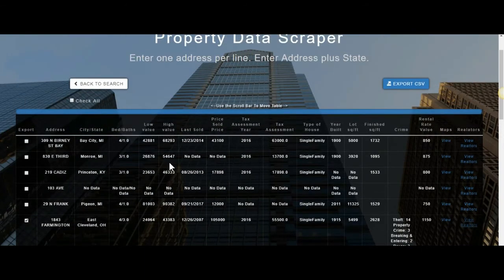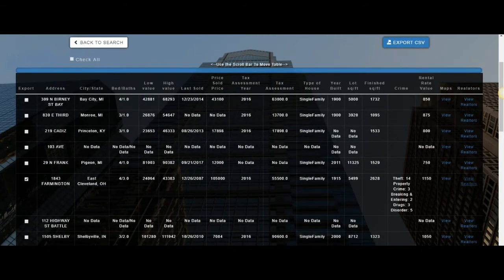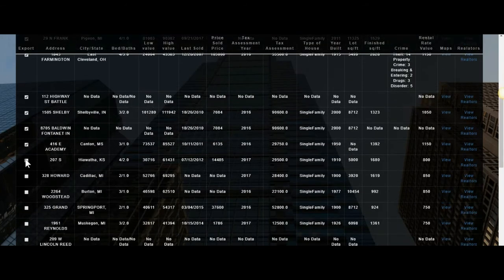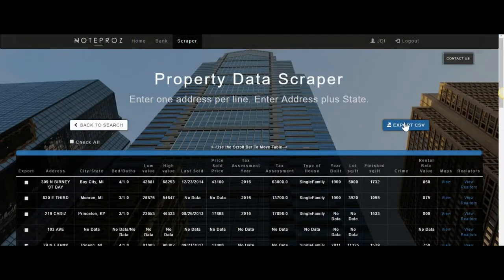Okay, and the last feature here would be Export CSV. So obviously not all the properties you want to be able to bid on from this tape. So we give you the option to choose which properties you are interested in. You can just go ahead and click which properties you like, and then go up here and click on Export CSV.